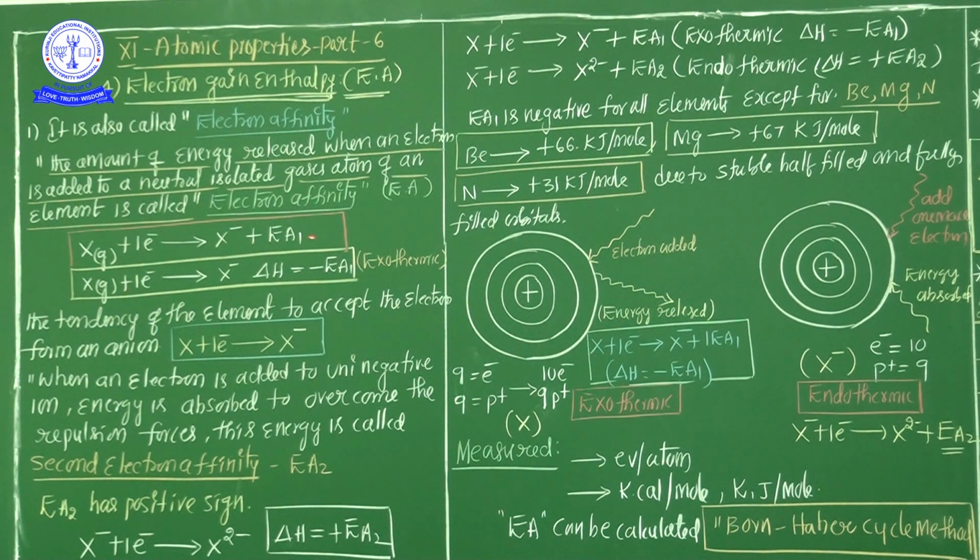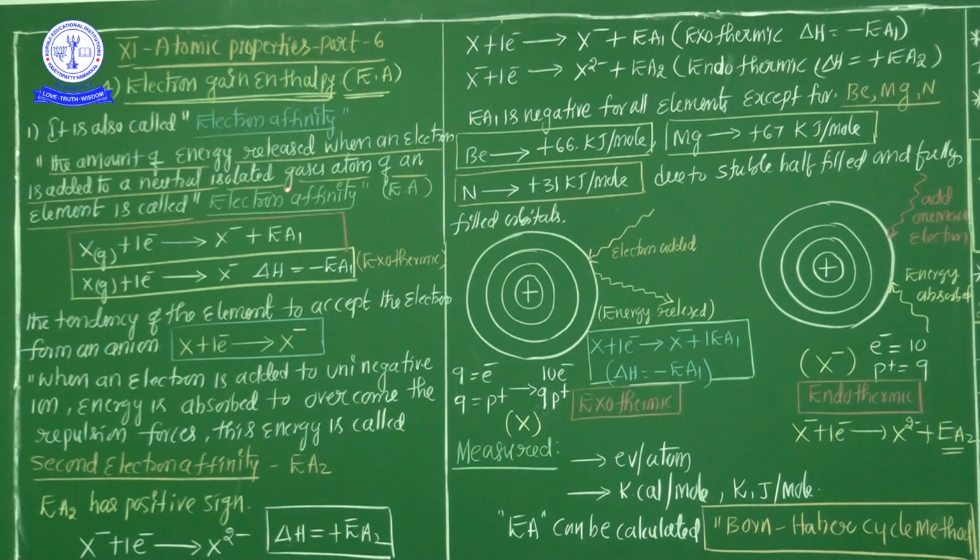See here, energy is released, which means the entire reaction is an exothermic reaction. So the most important point: the first electron affinity or first electron gain enthalpy is an exothermic reaction. Why is the first electron affinity or electron gain enthalpy an exothermic reaction?